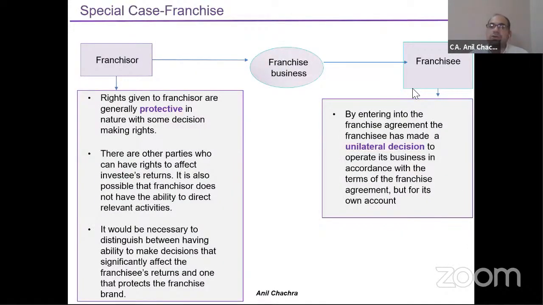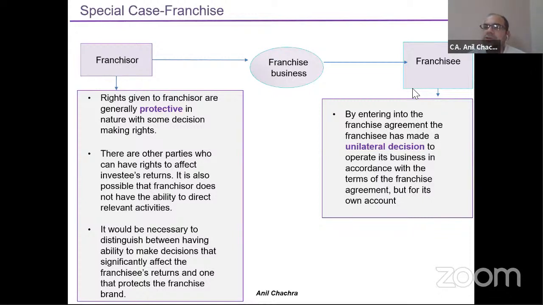Now let's look at the other parameter of this control model, which is the franchisor and franchisee part, because the decision should be at the unilateral level. I am having full discretion on how to take decisions in the company in which I have made investments. Under the franchisor and franchisee model, one is the franchisor and another is the franchisee.